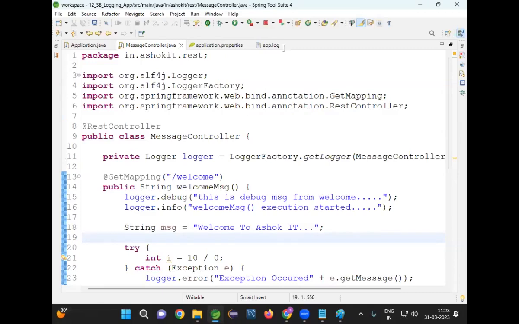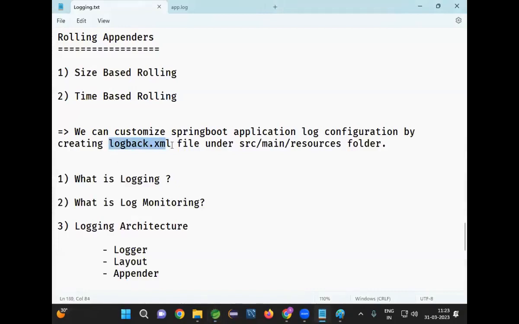How to write log messages to a Kafka topic? How to store the log messages to the Kafka topic? I will explain that in the coming classes. Sure, thank you. Next one. In production, in real time, we are going to use logback.xml to customize that configuration. Yes.